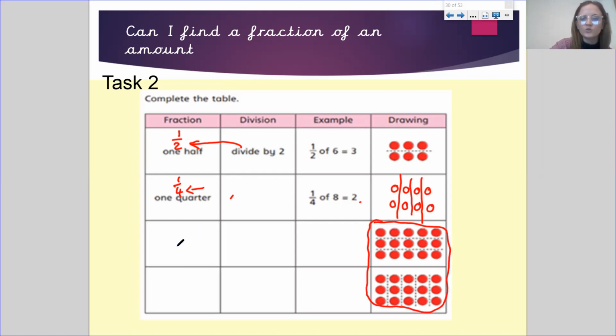This should tell you what fraction it is. How many groups has it been divided into? What are you dividing the number by? Give me an example word question: 1/2 of, 1/4 of, 1/5 of, 1/3 of, 1/8 of, whatever the answer is. Your answers for these should match these 2 drawings.